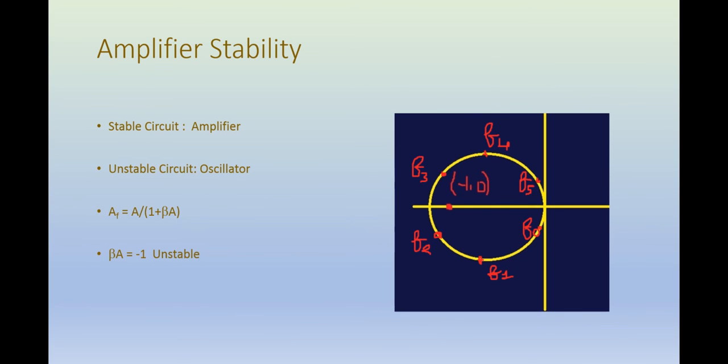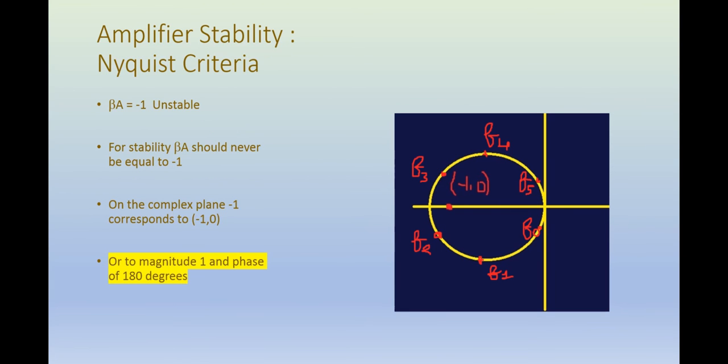So the basic criteria is the same. If beta A is equal to -1, you have unstable operation. The circuit is acting either as an oscillator or as a noise source. If beta A never becomes equal to -1, the circuit is stable and you have operation as amplifier. So for stability, beta A should never be equal to -1. This is the basic Nyquist criteria.